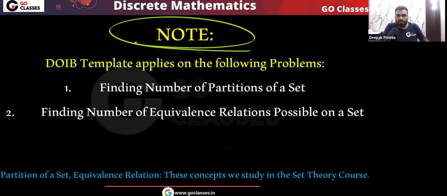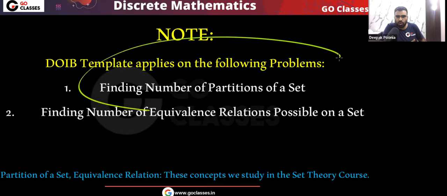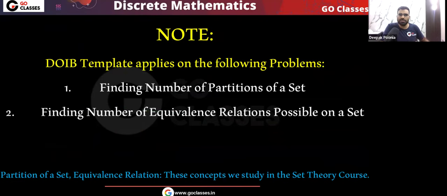Now let's see a note. This DOIB template that we have studied applies on the following problems. There are two problems on which this DOIB template will be applicable, and these are finding the number of partitions of a set. If you have some set of elements, remember in a set we have distinct elements. A set is an unordered collection of distinct elements.